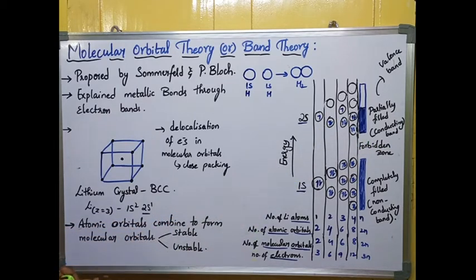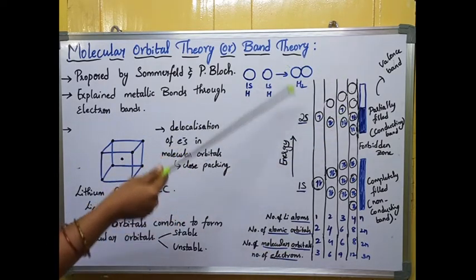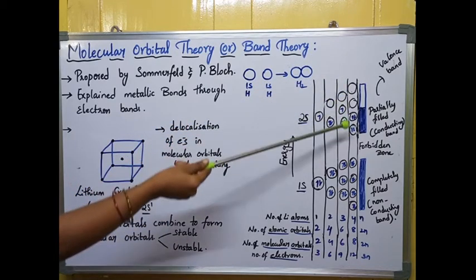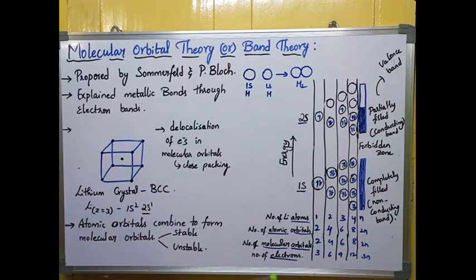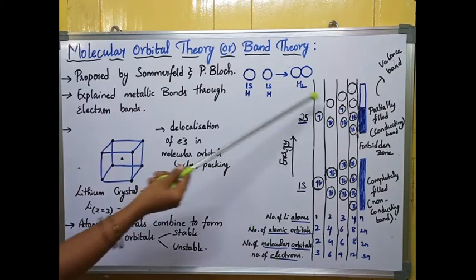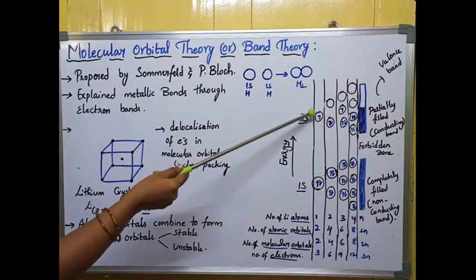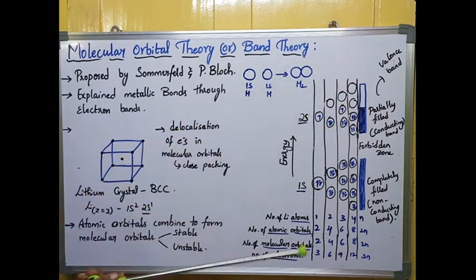There is a restriction of electron transfer between these two bands. That is the reason we are calling this a forbidden zone. With this, when the atoms are increasing in a particular crystal, the number of molecular orbitals increases. Those molecular orbitals combine to form different bands. This band is nothing but the electron band. With this electron band, the delocalization, the movement of electrons from one level to another level, takes place.